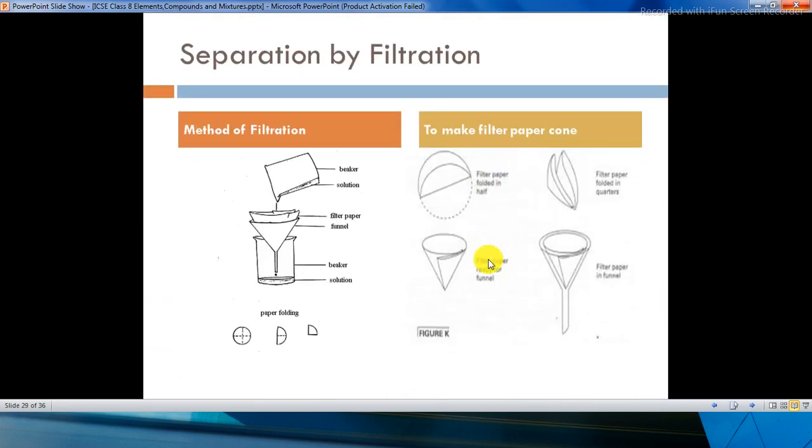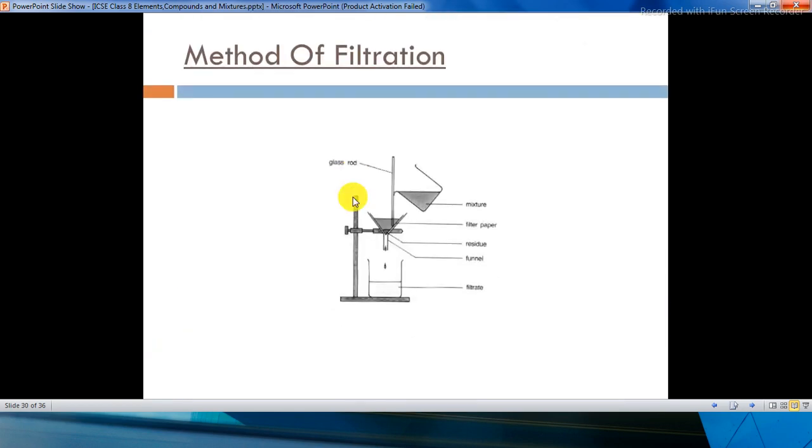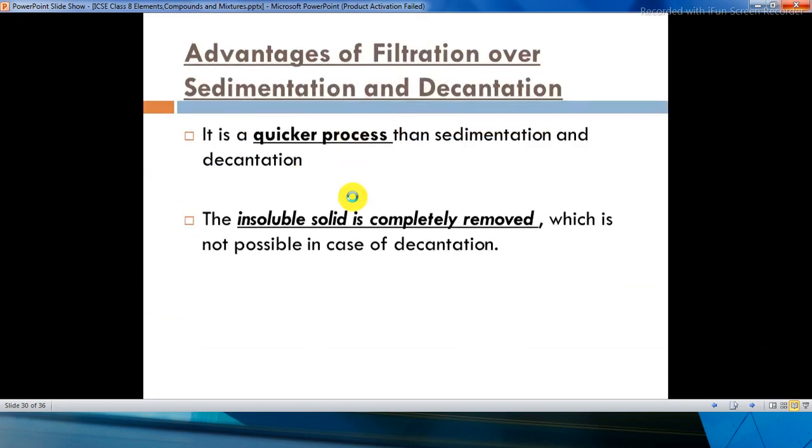Here you can clearly see how we can do the filtration. First of all, the filter paper has to be folded in a proper way. Here the folding is shown with the dotted lines. It will become a half and then just a quarter part, so that you will place it into the funnel and then slowly pour the liquid. So this is the method of filtration.